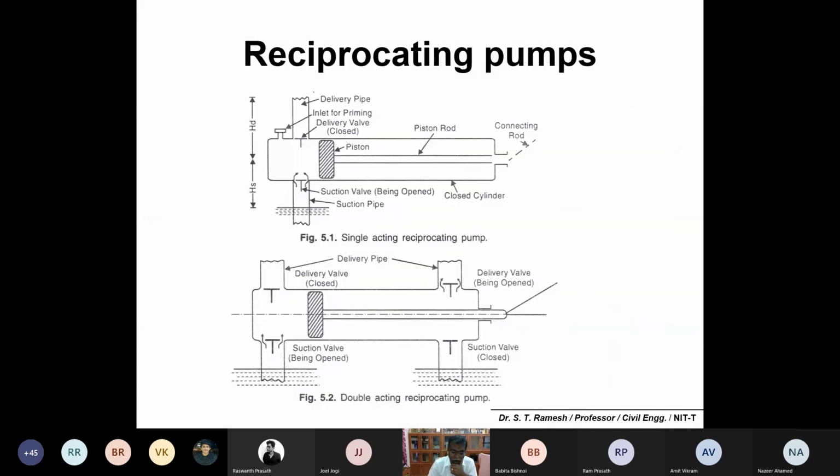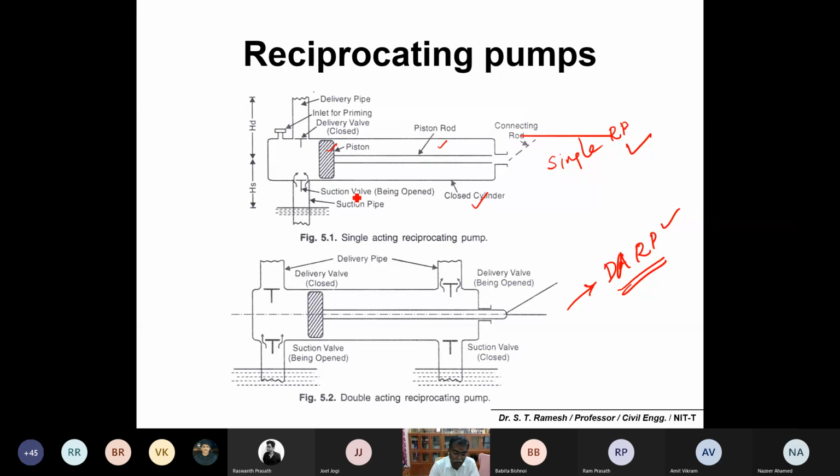So we'll go directly to the layout diagram. This you can simply call a single acting reciprocating pump, and this a double acting reciprocating pump. Now you can look into the different parts. Number one, the cylinder. Number two is the piston, and the piston is connected to a piston rod, which is again connected to a connecting rod. Because of the connecting rod movement, the piston moves back and forth.